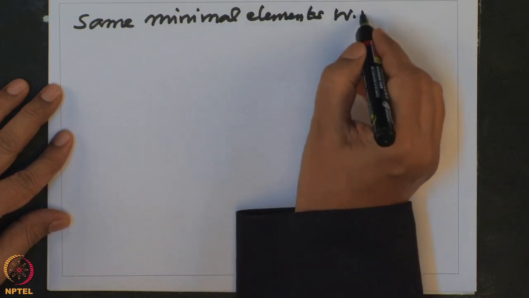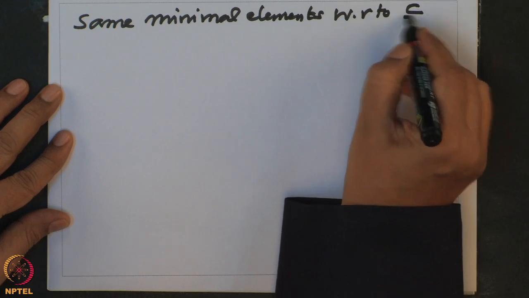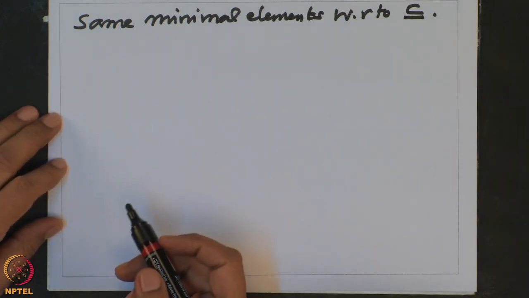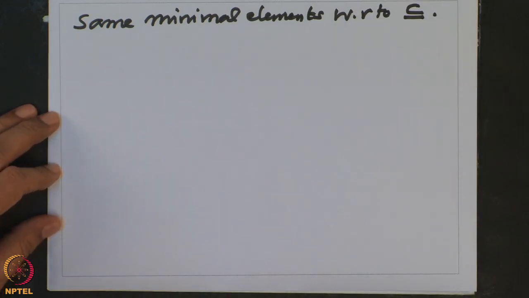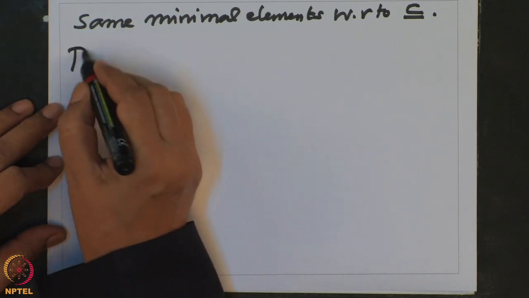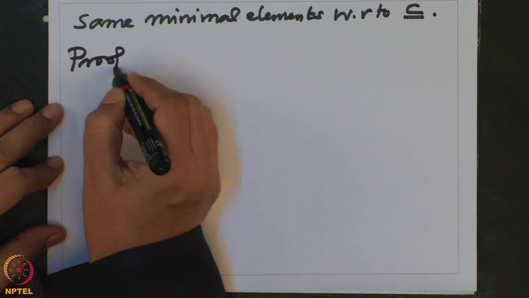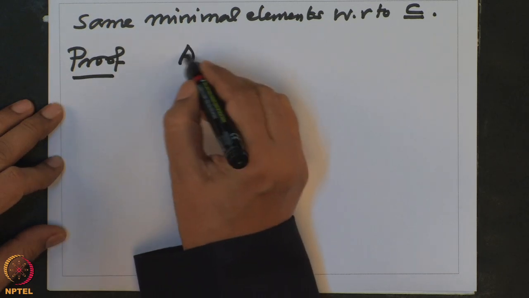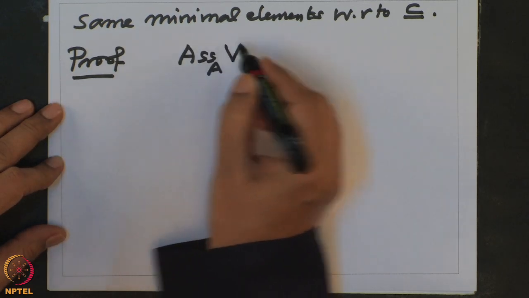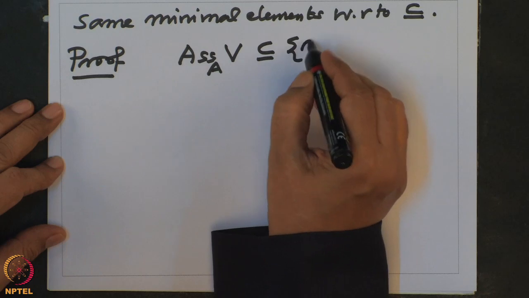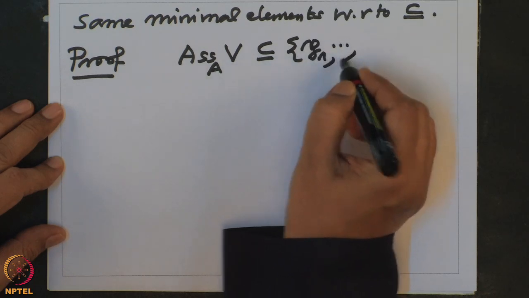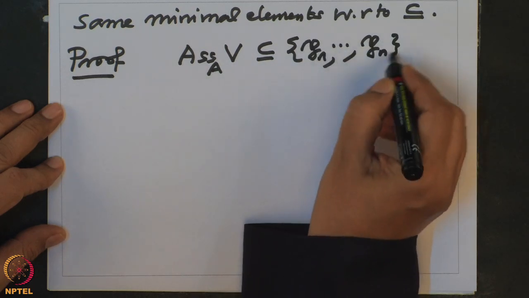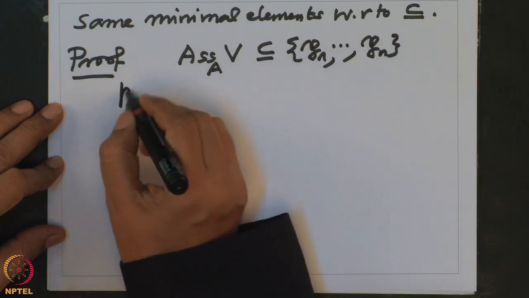With respect to the natural inclusion. All right. So, proof. We have already proved that the associated prime ideals of V are precisely contained in P1 to Pn. This we have already proved earlier.